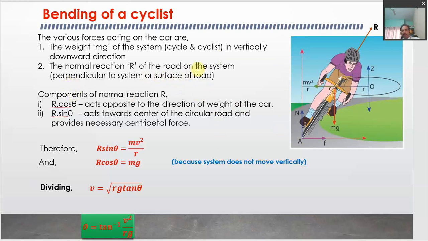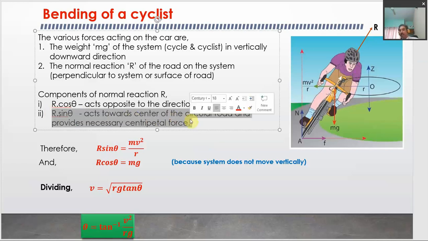So we can resolve this normal reaction into two components. One along the vertical, R cos theta, acting according to this situation. If this angle is theta, R would have made the same angle theta here, right? So R cos theta will be along this direction, and R sin theta will be along this direction, towards the center. R sin theta is directed towards the center of the circular road, which is the force contributing towards the centripetal force in this case.